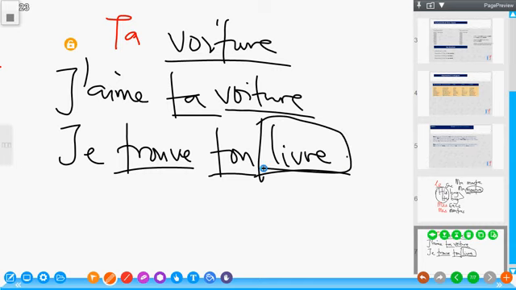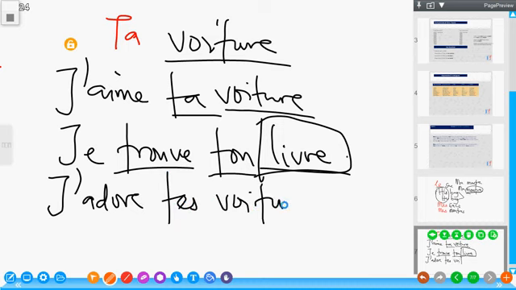And if it is plural, for example, I'm saying, oh, I see somebody that has many cars, 2 or more cars. I can say, j'adore tes voitures. I've used voiture now in plural.